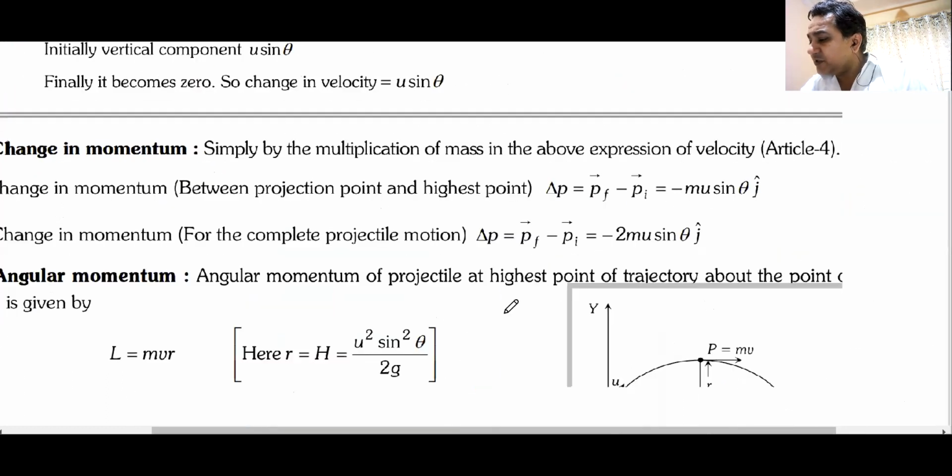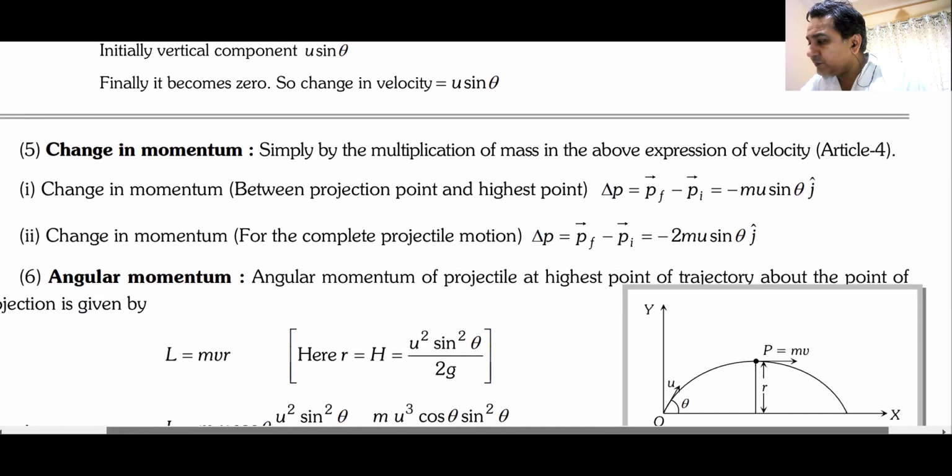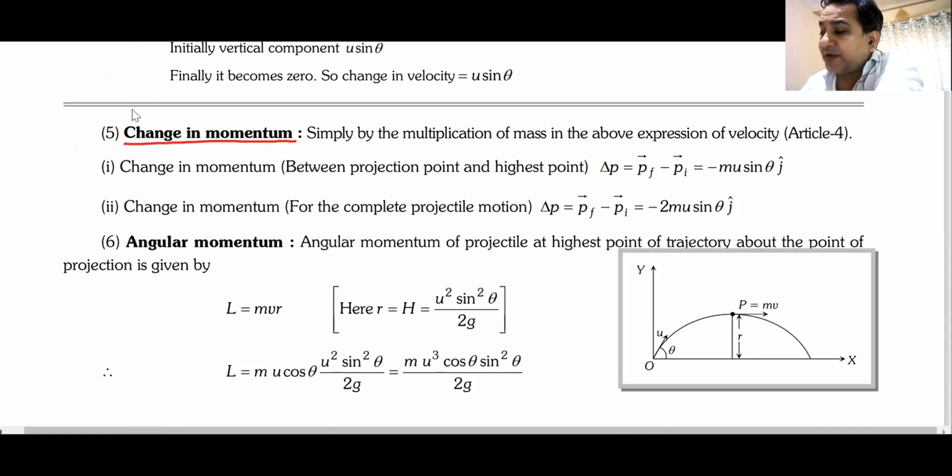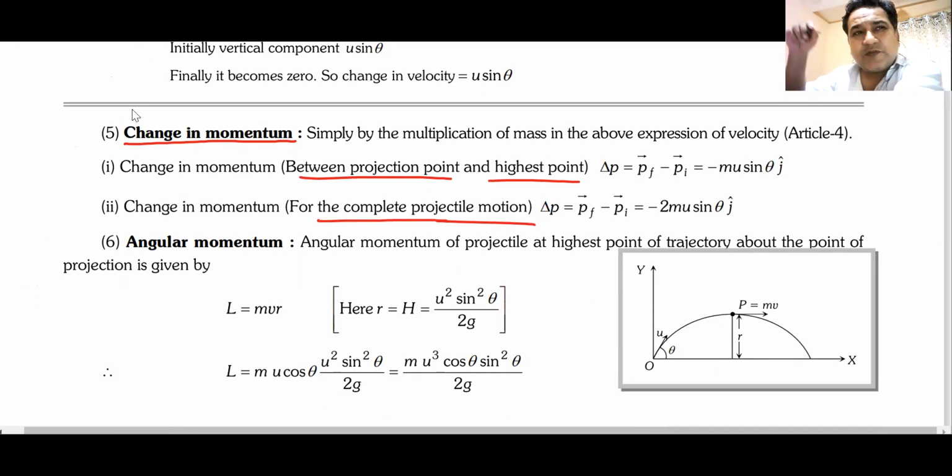Now, this is one part which I have devised specially for you. This I don't teach to students in the 11th standard. This is just meant for students in the 12th standard because there are terms which they don't understand. For example, the first term is change in momentum. How much is the change in momentum between any 2 points, between the point of projection and the highest point, between the point of projection and the point where it falls back again? You know the change in velocity multiplied by m, you will get the change in momentum.